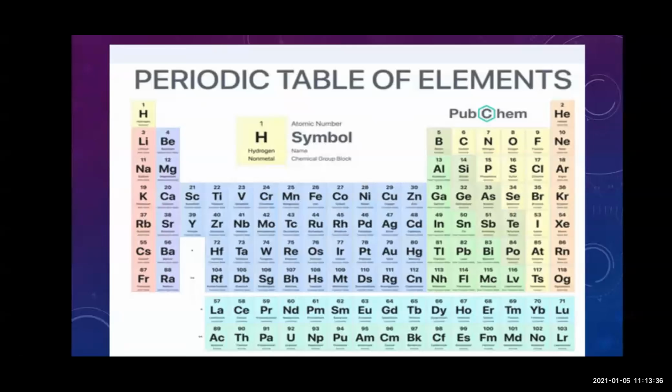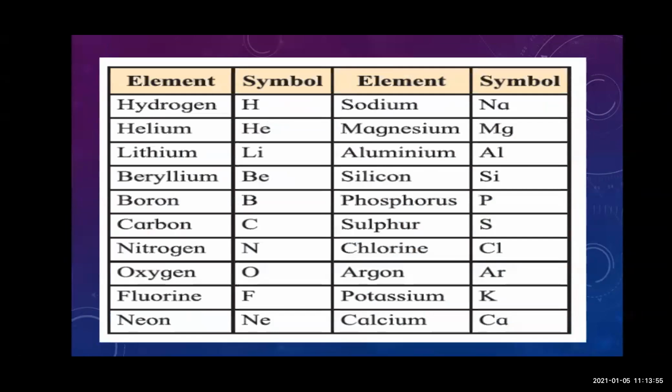Now, this table I have shown you for knowing how the atomic number is different for each different element. Okay, this is the atomic number you can see for the different elements. Now here there are different elements, and all different elements have different symbols.